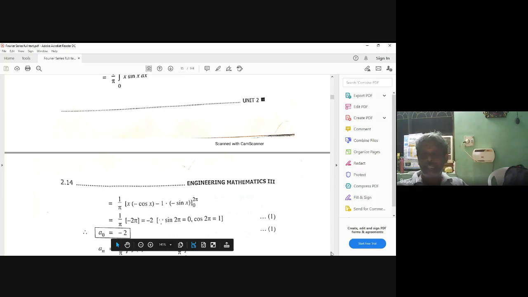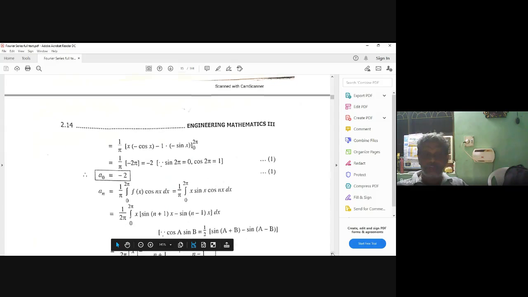Minus 2. Then, again, the big story will start here. A naught, this is what? f of x cos means. Who is my f of x? x sin x into cos x. This is how you will write it actually.